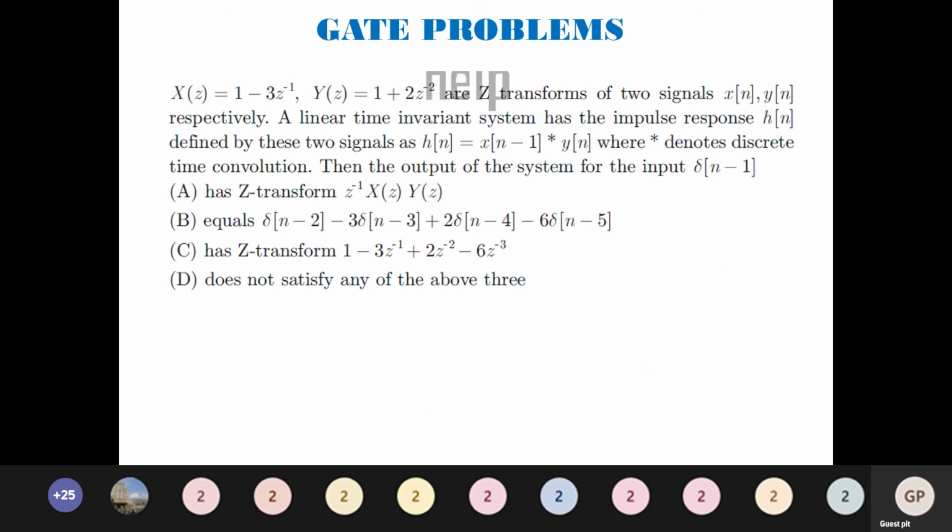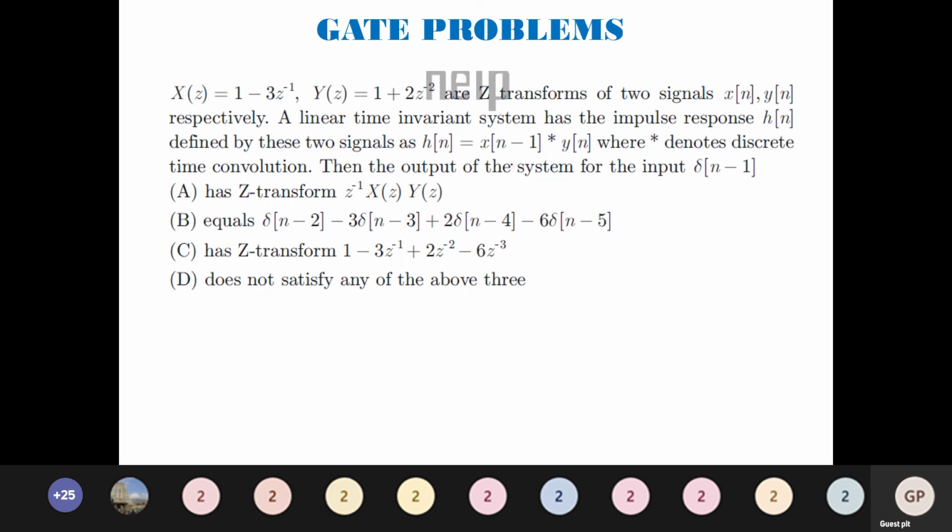X(z) is equal to 1 minus 3 z inverse, Y(z) is equal to 1 plus 2 z^(-2), the z-transforms of two signals x(n), y(n) respectively. A linear time invariant system has the impulse response h(n) defined by these two signals. h(n) is equal to x(n minus 1) convolved with y(n), where star denotes discrete time convolution. Then the output of the system for the input delta(n minus 1) is what? Option A: z inverse into X(z) Y(z).